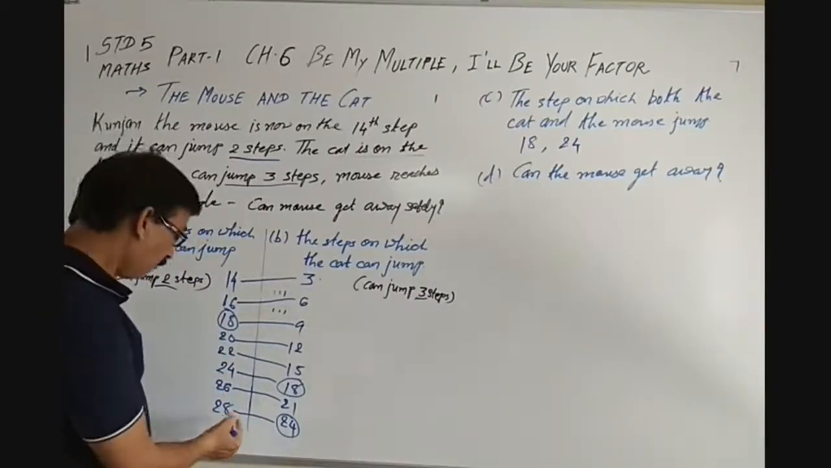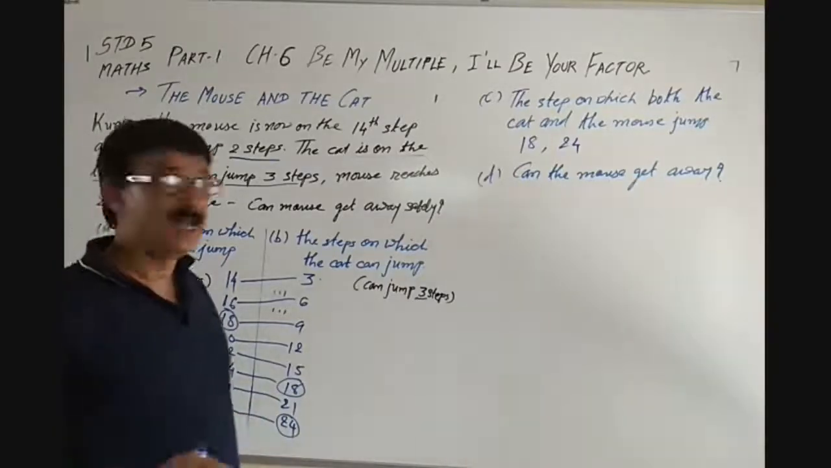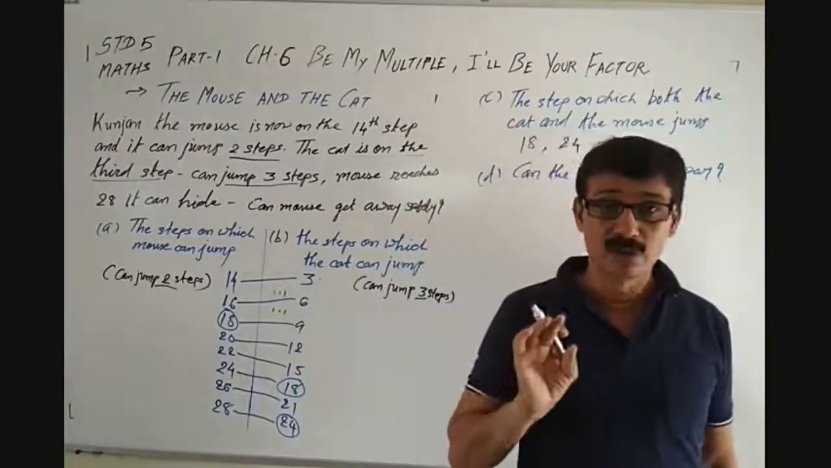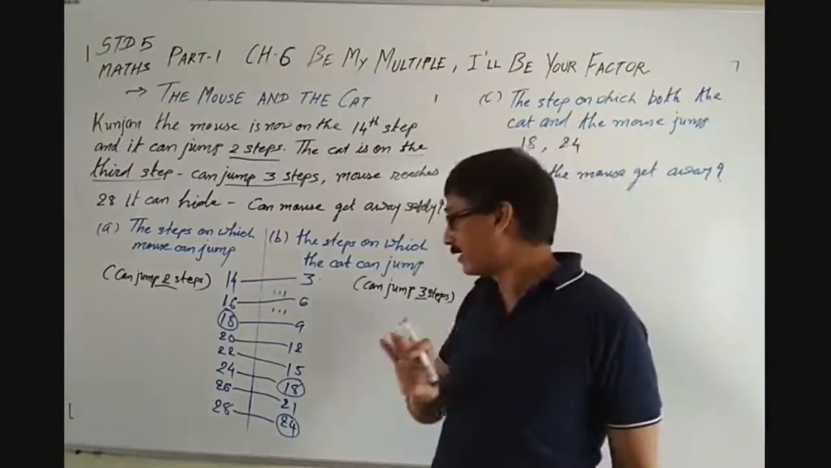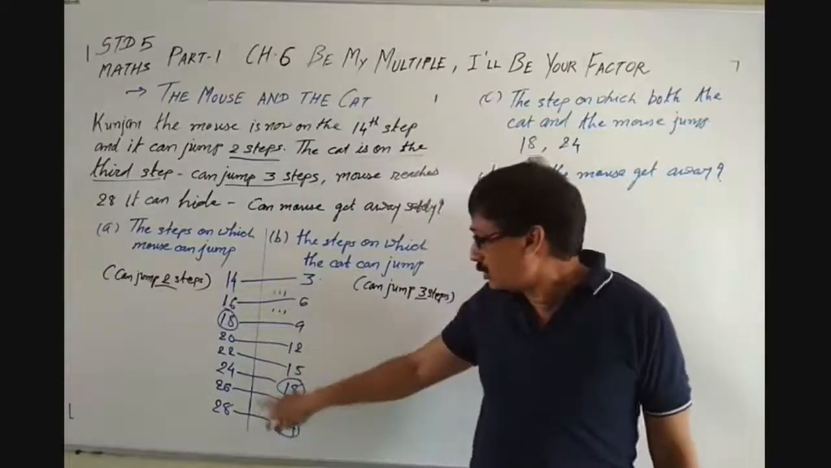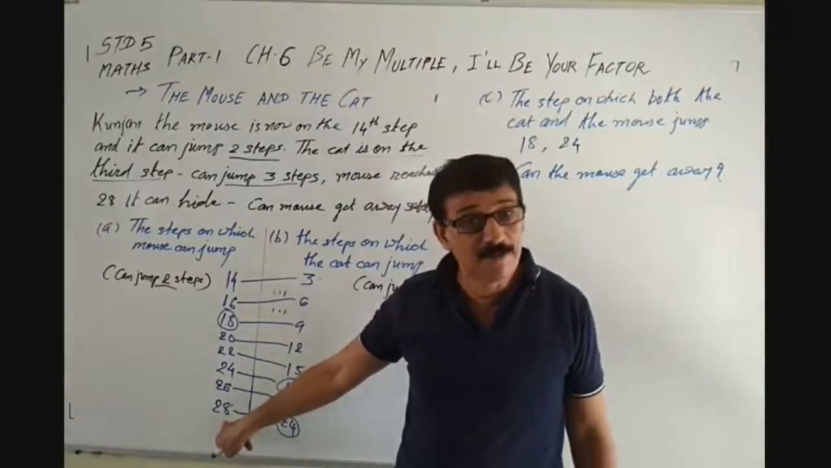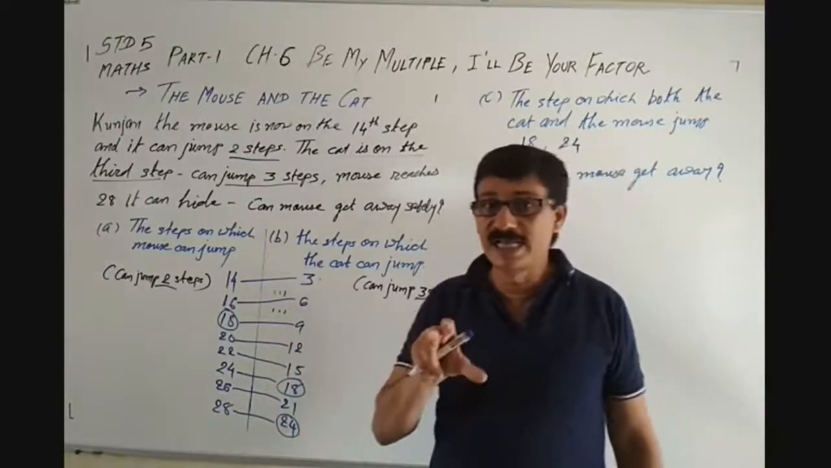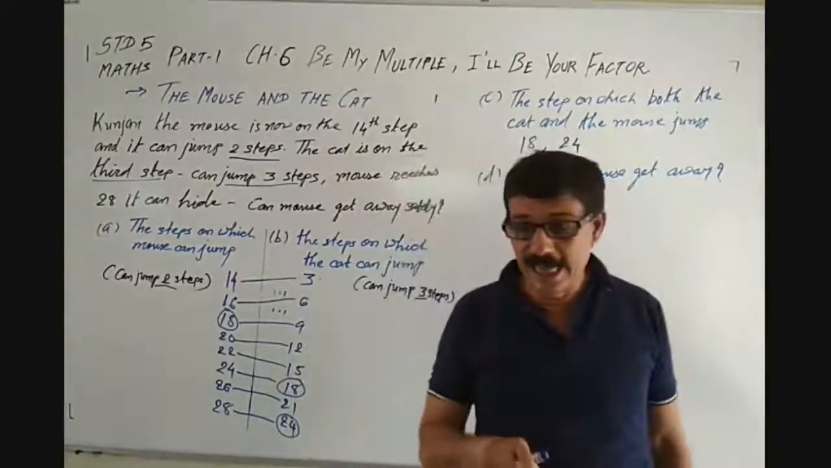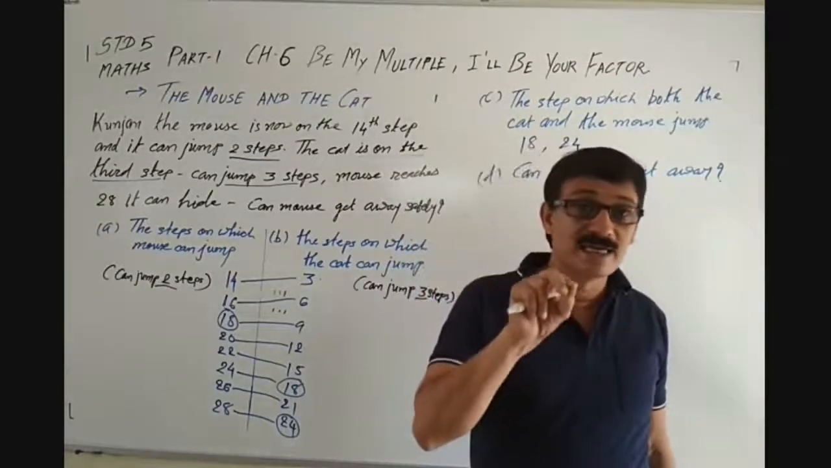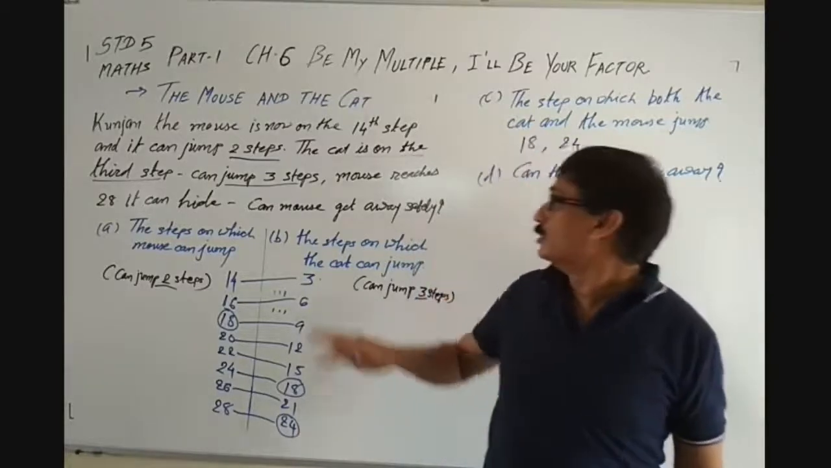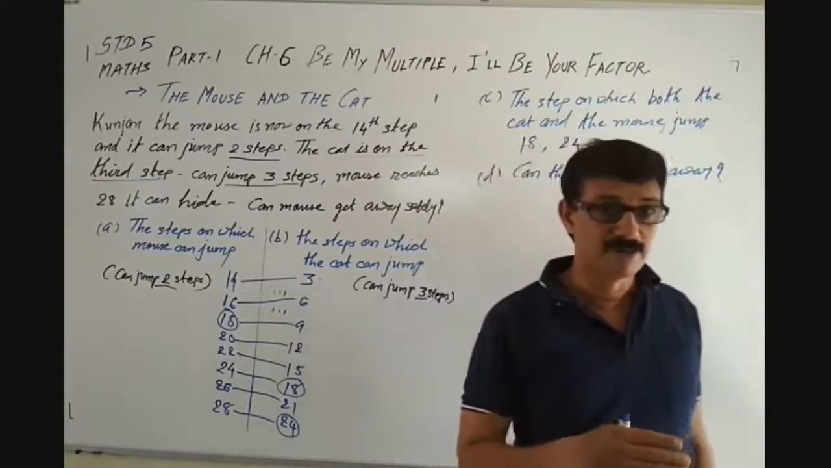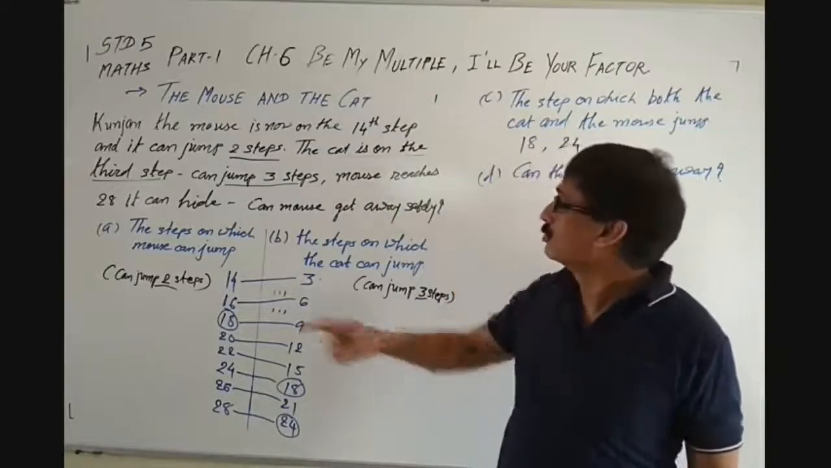Isn't it? So with this we can say that the cat cannot catch the mouse, or we can say the mouse will get away. Why? Because when the mouse reaches the 30th step, at the same time the cat was on the 24th step, so it cannot catch the mouse, and hence we can say the mouse will get away very safely. Isn't it? So with this, I hope you must have understood this exercise or this game of cat and mouse.